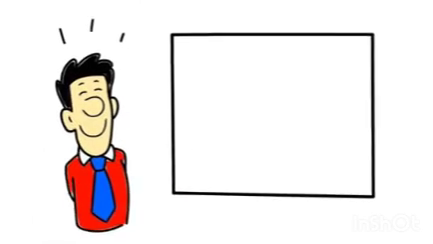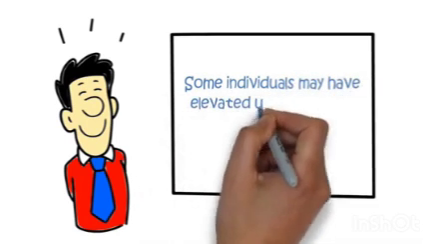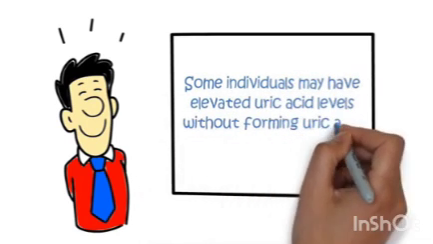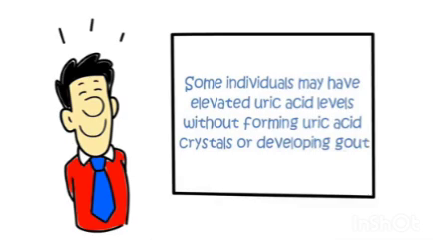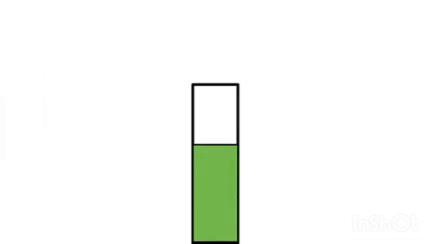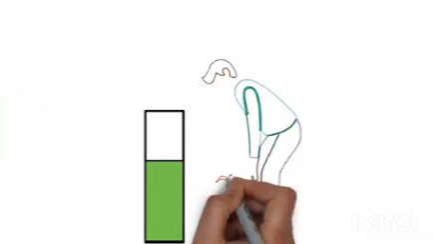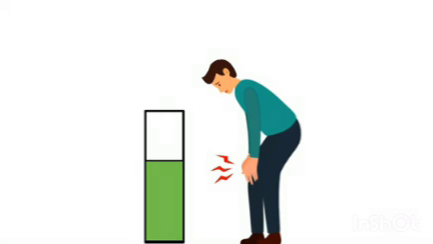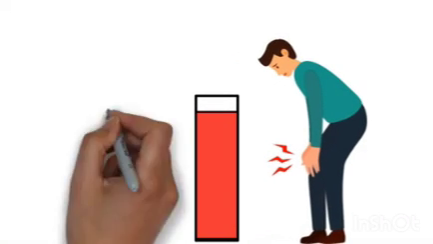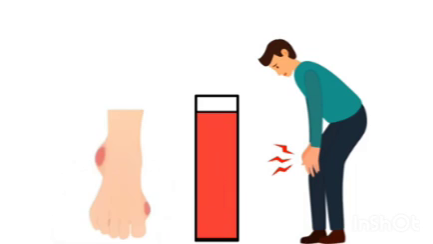It is noteworthy that some individuals may have elevated uric acid levels without forming uric acid crystals or developing gout, while exceptionally, individuals with normal uric acid levels can experience gout attacks. Nonetheless, as a general principle, the higher the uric acid level, the greater the likelihood of gout development.